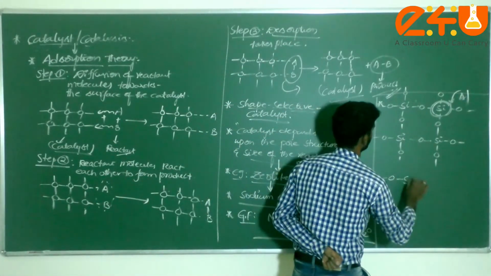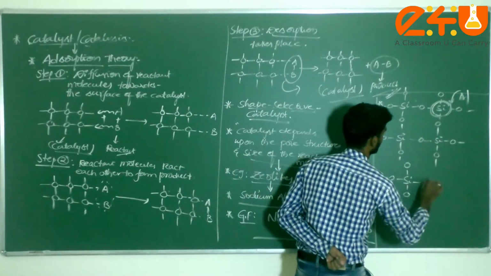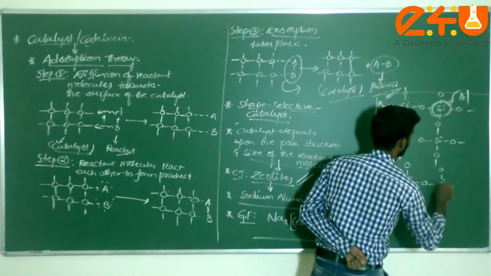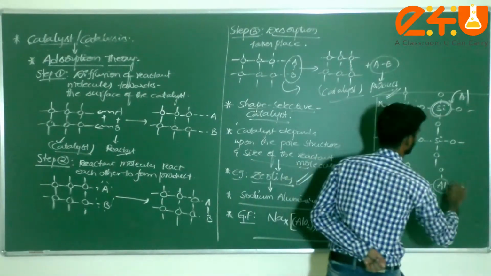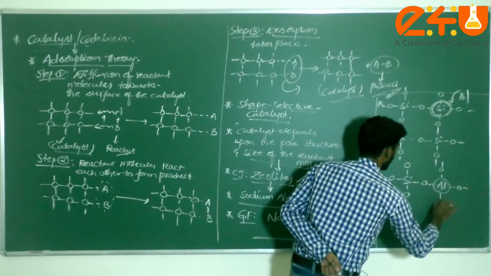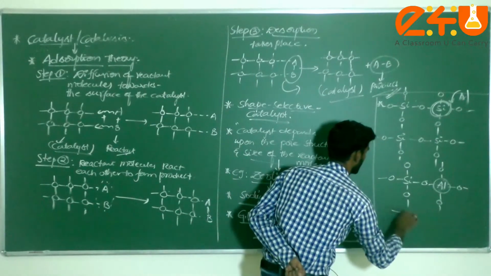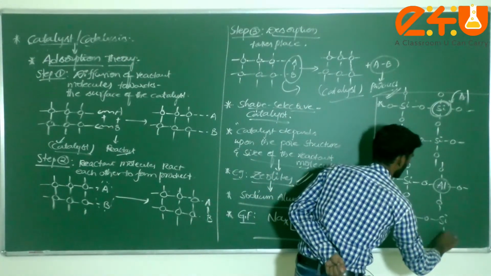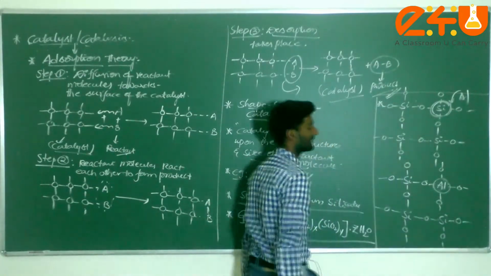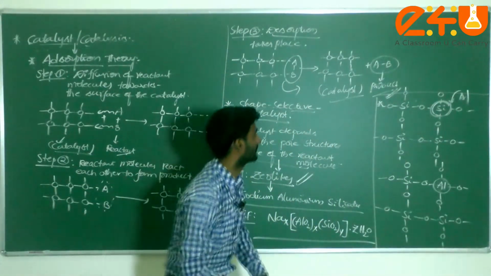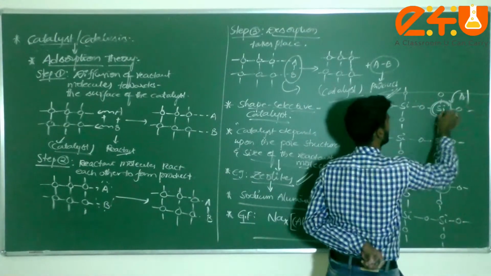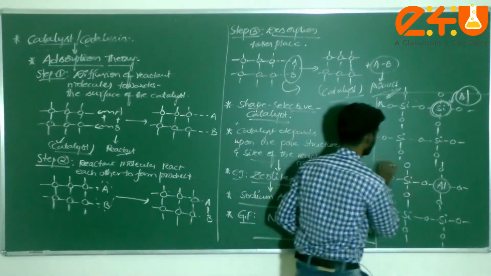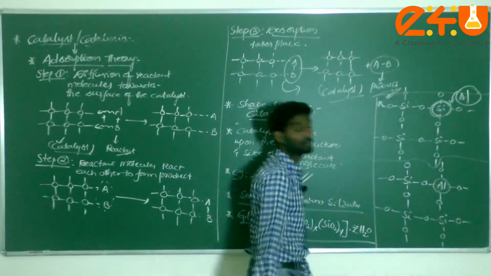Oxygen, silicon. In the presence of silicon, I can take aluminum atom here. Silicon, oxygen is common: oxygen, silicon, oxygen, oxygen. Am I correct or not, dear students? Now some of the silicon atoms are replaced by aluminum, and that's why it is also known as zeolites.